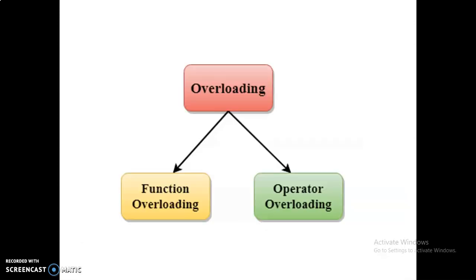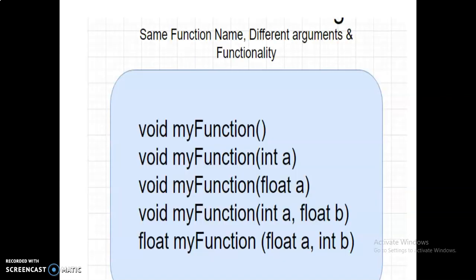Overloading is divided into two types. The first one is function overloading, and the second one is operator overloading. Now I am going to explain only function overloading. In my next topic I will explain operator overloading. Now this is the example of function overloading.